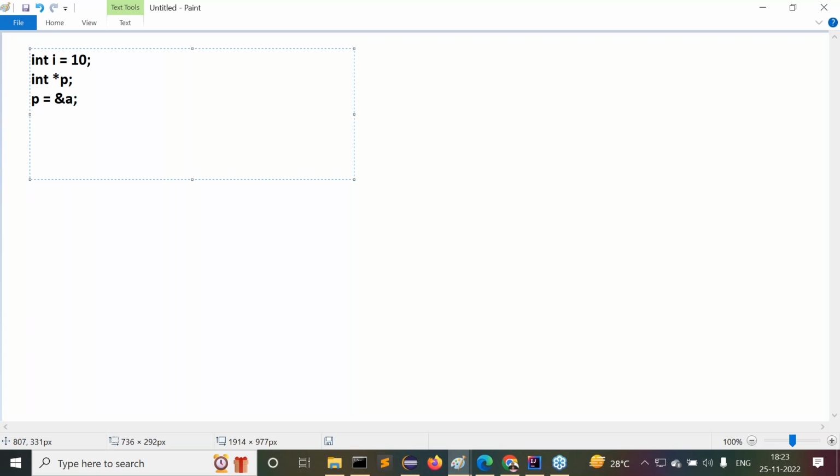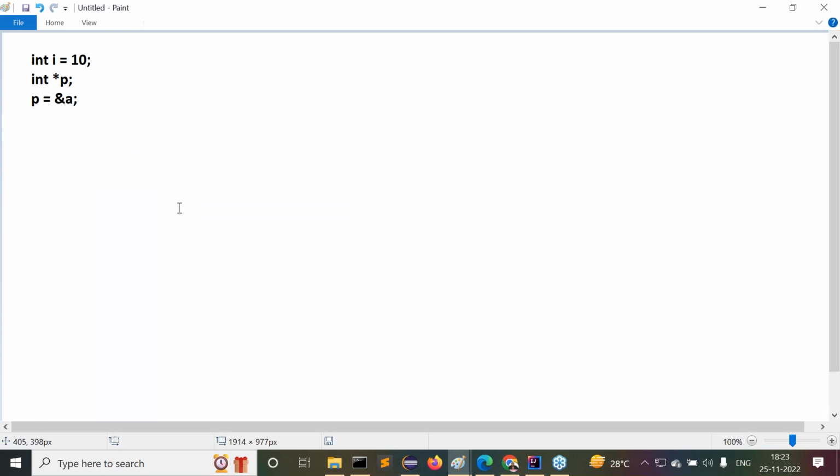What's the meaning of it? Ampersand i in the sense address of i. That address of i we assign to which variable? The p variable. Are you getting my point or not? Address of i we provide to the p variable. Right, sir. P is going to store the address of i, or not? Now this is the simple code for how we are able to declare a pointer variable.